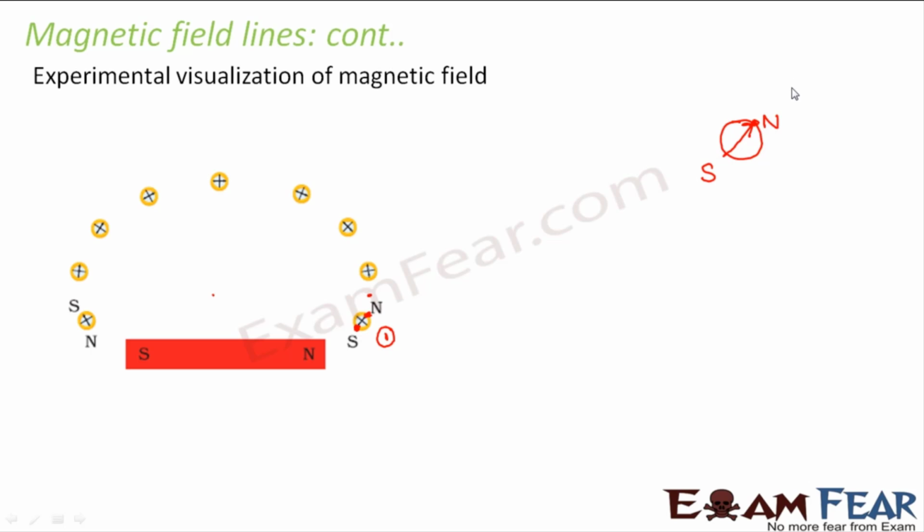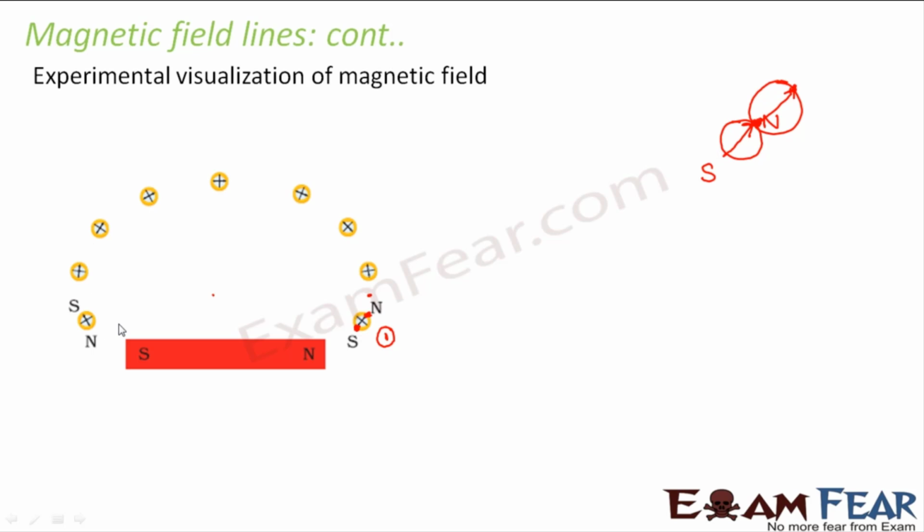Now again I place the needle here in such a way that it points like this. That is my purpose. I want the new south pole to be at the old north pole. Again, you place the needle in such a way that the south pole points towards this new north pole. Like that, it was observed that a pattern like this was formed.